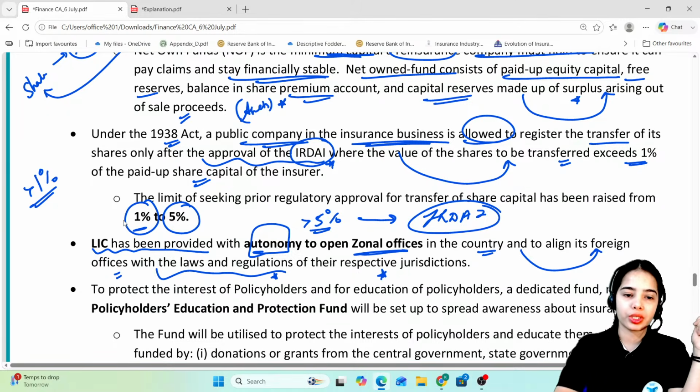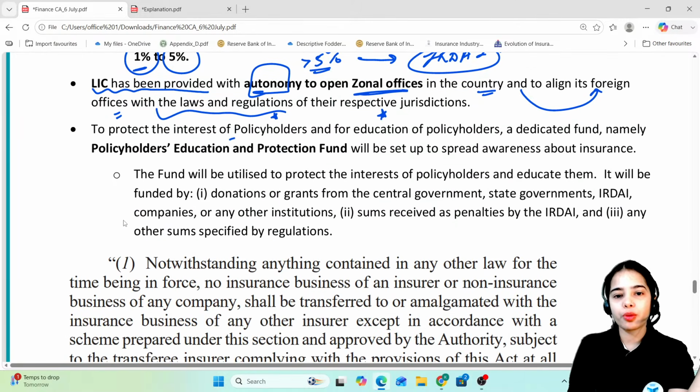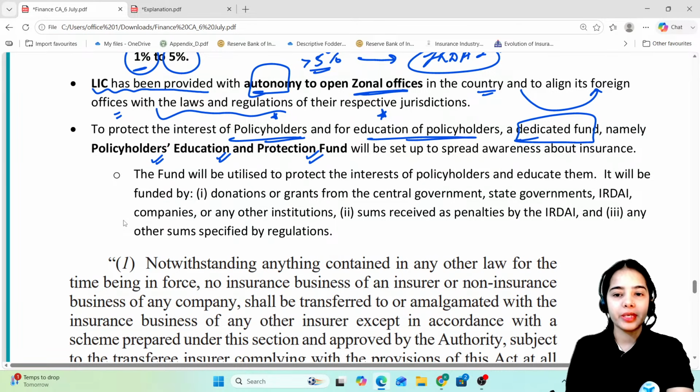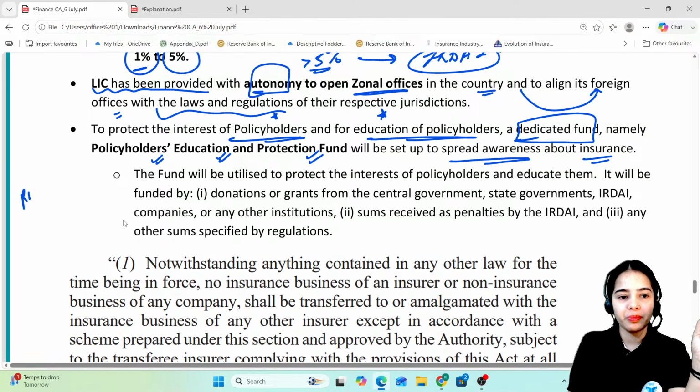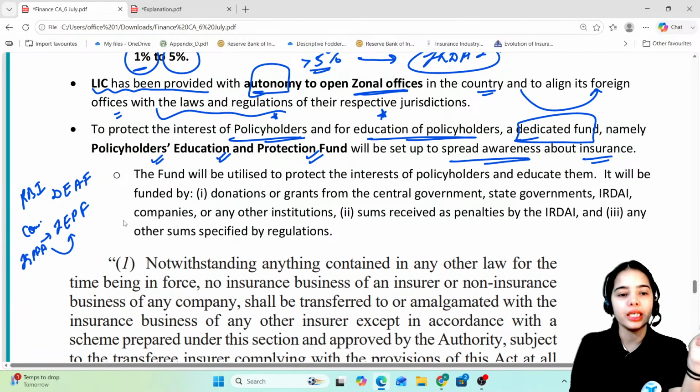Now, to protect the interest of the policyholders and for education of policyholders, a dedicated fund, namely Policyholders Education and Protection Fund, will be set up to spread awareness about insurance. Like there is the RBI, under the RBI there is the Depositor Education and Awareness Fund. Under the Companies Act, there is the Investor Education and Protection Fund, under the Investor Education and Protection Fund Authority. Okay? So such funds are there: the Depositor Education and Awareness Fund, the Investor Education and Protection Fund.